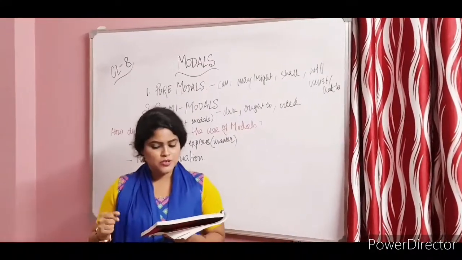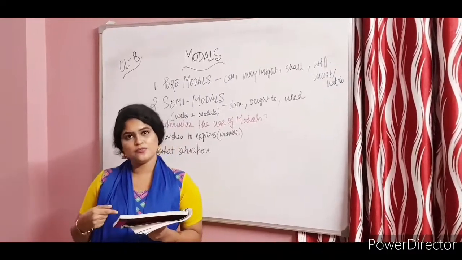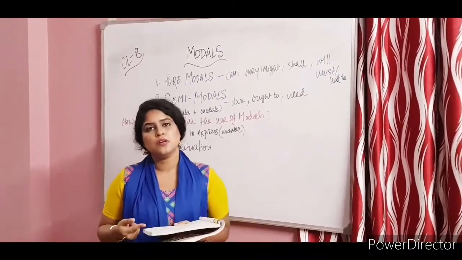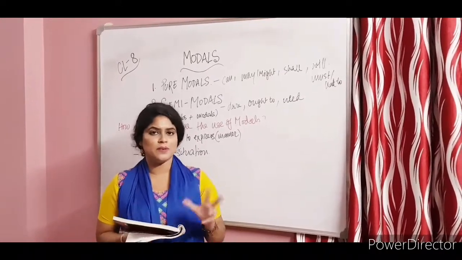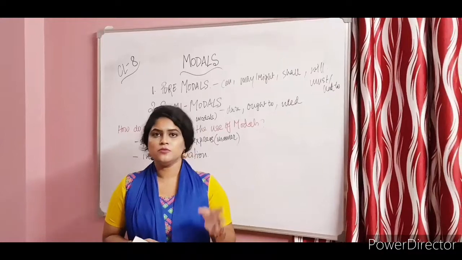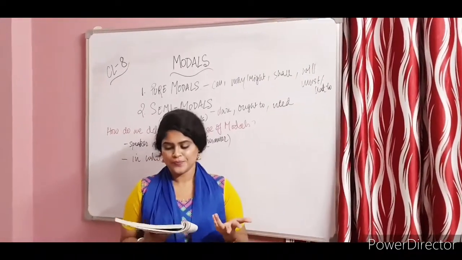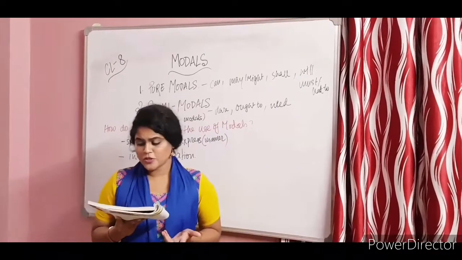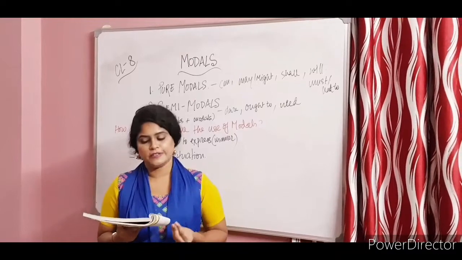Okay, permission request, which is polite: could you please switch on the fan? So if you have to be polite, you will use could in place of can. Can is something I told you, it's between formal and informal, so you cannot use it if you want to be formal. If you want to be formal, you just have to say could. Suggestion: excuse me, could you give me some room? Again, polite. Could is for politeness.